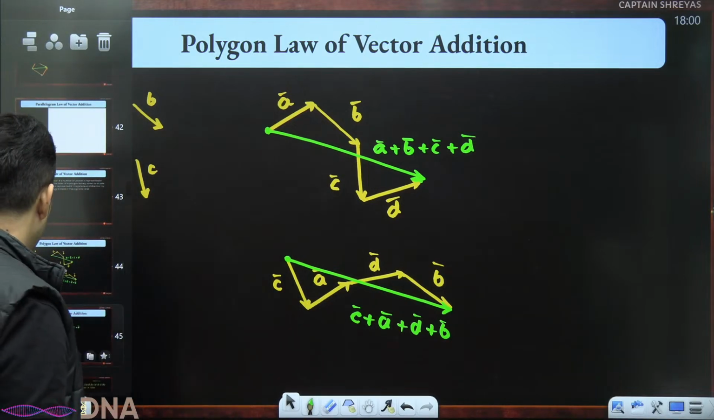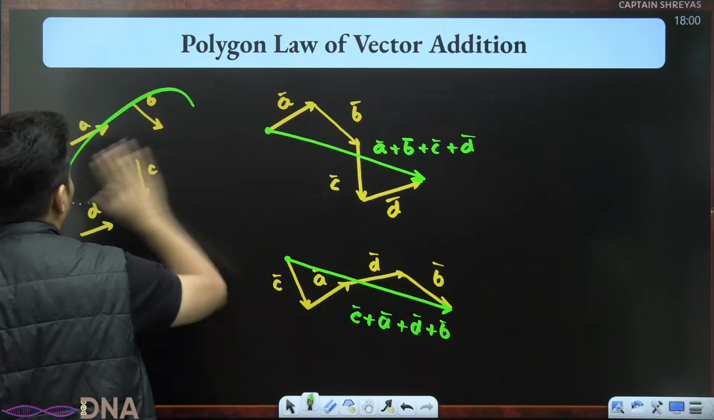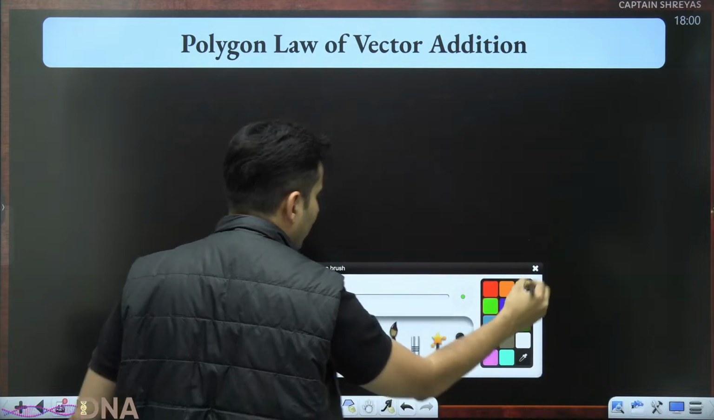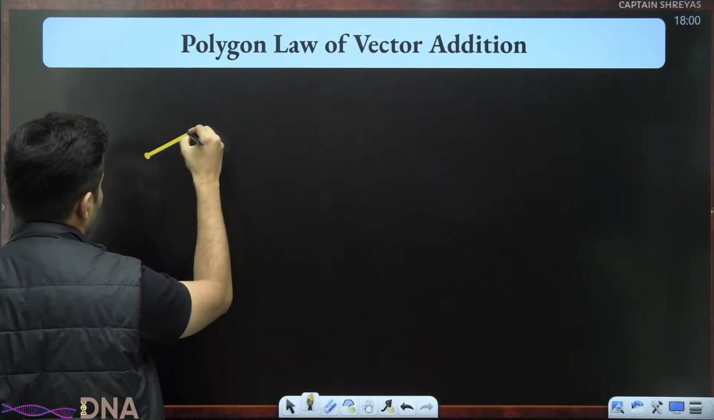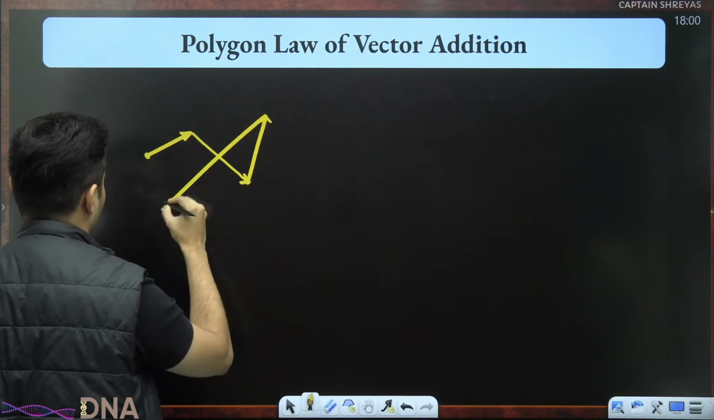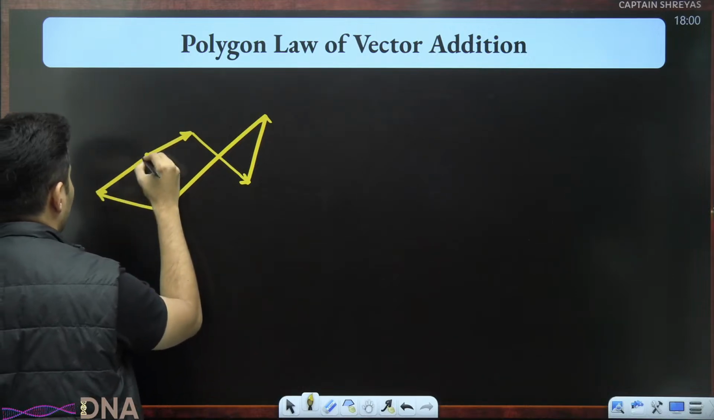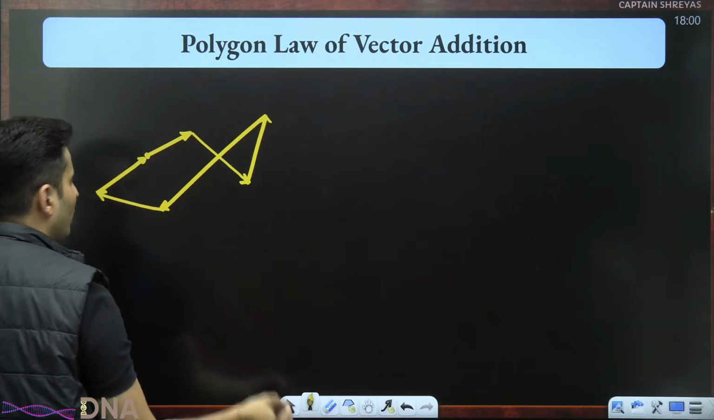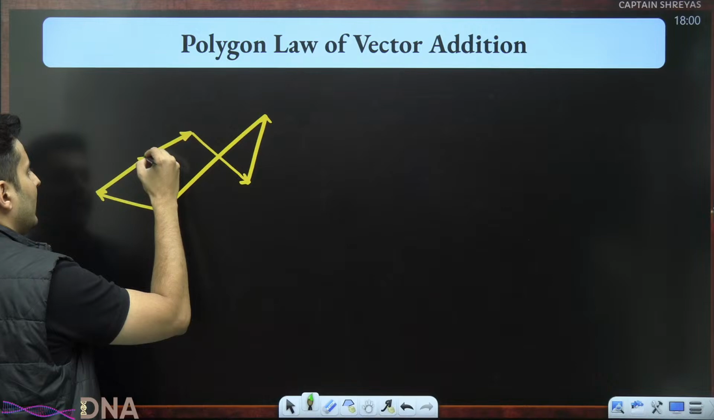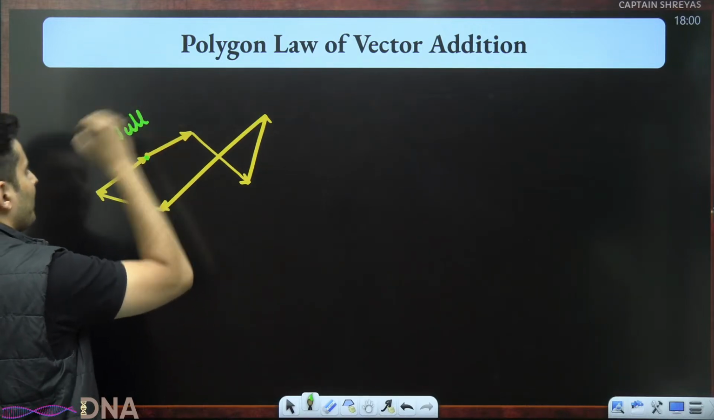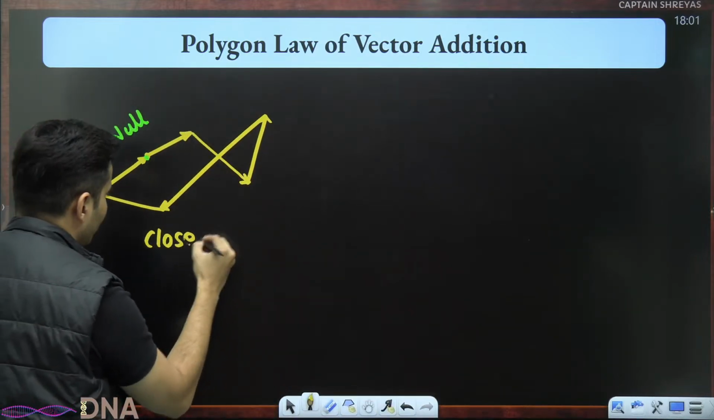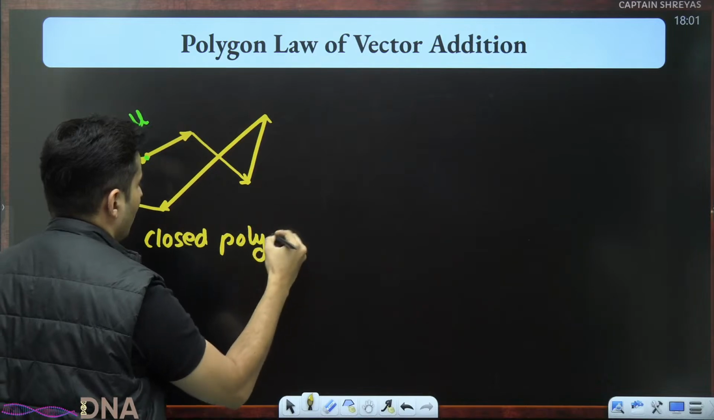Also keep in mind one more thing in case of the polygon law. If by chance you have been given some vectors and you are adding them systematically, this vector done, this vector done, and so on, and in this process you find that you end up at the original place where you began, then your resultant will be a null vector. It's a null vector because you got a closed polygon.